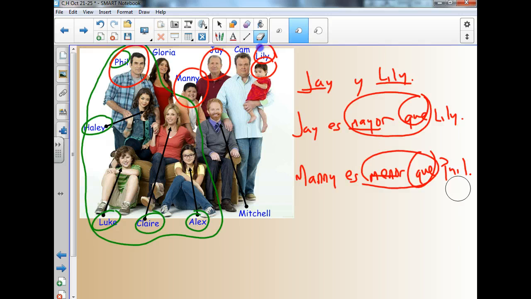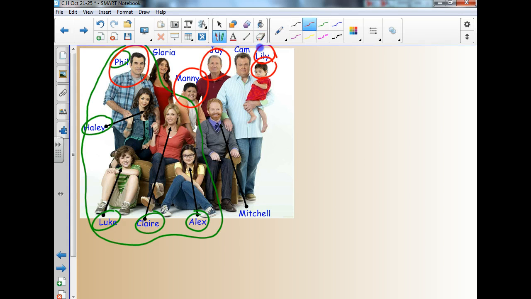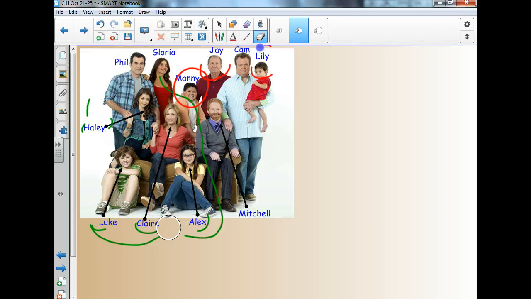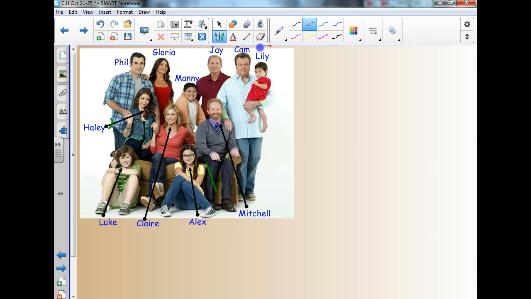Now, let's get a little bit more tricky with this stuff. I'm going to erase, but again, you can always go back. What if we want to talk about two different people? Let's erase this, get kind of a clean slate over here. We want to talk about more than one person. Compare, let's say, groups of people. So let's say we want to talk about Cam y Mitchell, que son esposos, and then we want to compare them to, let's say, Haley y Luke.